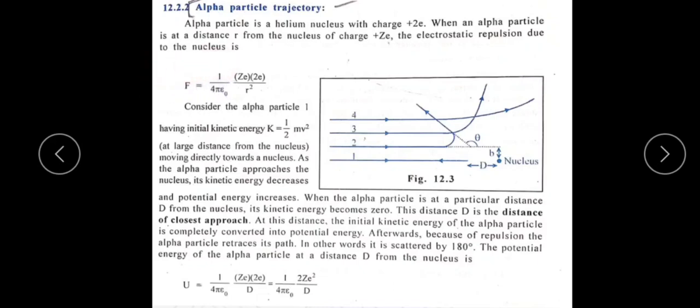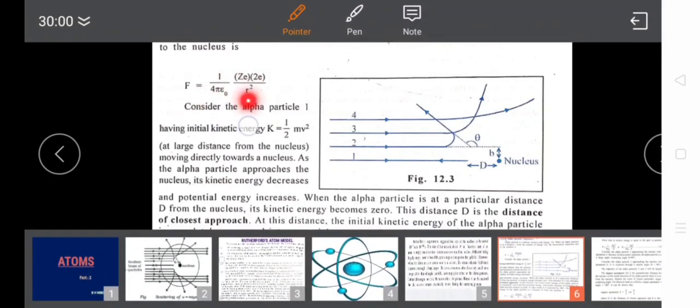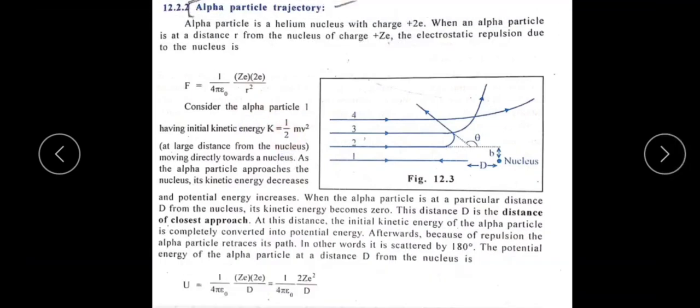Then according to Coulomb's law, the electrostatic force of repulsion F is equal to 1 divided by 4 pi epsilon naught, q1 q2 divided by r square. That is the general formula. As per that, here F is equal to 1 divided by 4 pi epsilon naught, which is a constant. Q1 is the charge of the first particle, the alpha particle, which is plus 2e. The other one, Q2, is the charge of the nucleus, which is Ze, divided by r square, where r is the distance between the two charges.